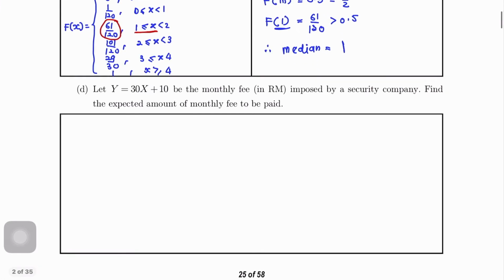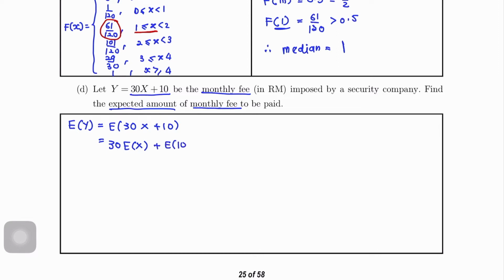Question D. Let Y equals to 30x plus 10 be monthly fee imposed by a security company. Find the expected amount of monthly fee to be paid. So, dia nak expected amount of monthly fee. So, we have monthly fee equals to 30x plus 10. So, EY or E30x plus 10. Okay, kita akan separatekan kepada 30EX plus E10. Then, we need to find EX first.